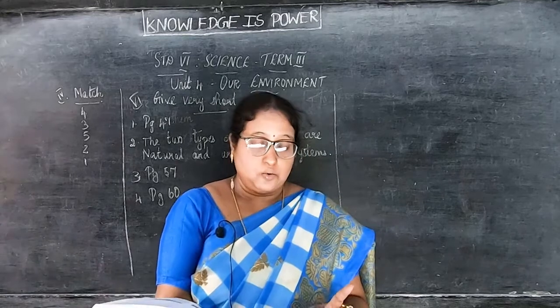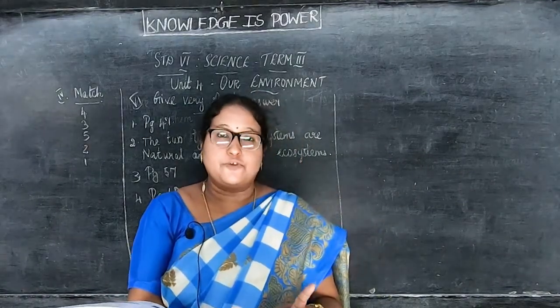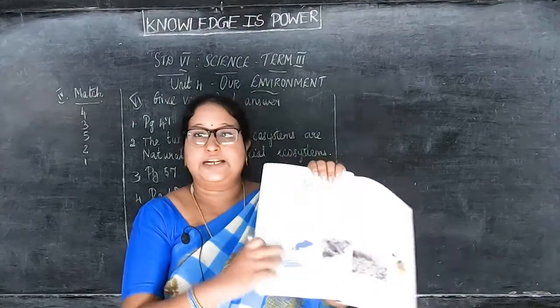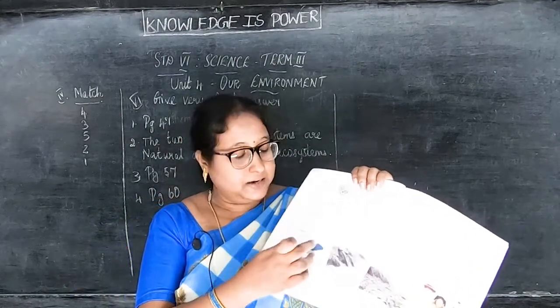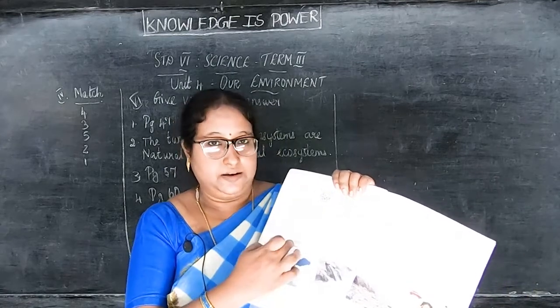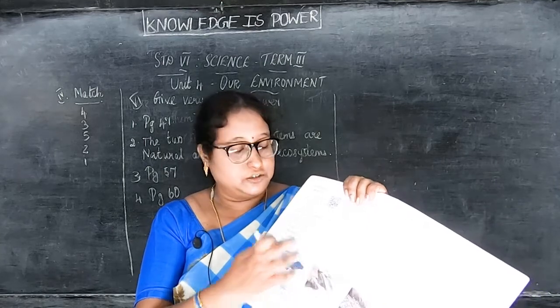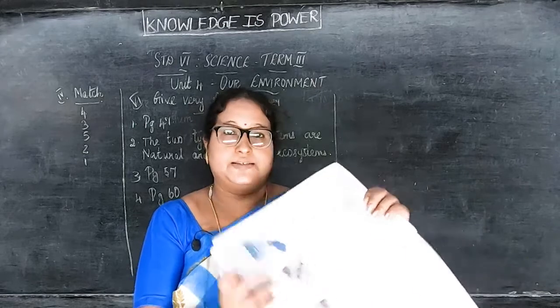Number 2, water pollution. Number 3, land pollution. And number 4, noise pollution. Close the bracket. This is your fourth answer. No need to write the side heading. Open the bracket, noise pollution, close the bracket. That is enough.